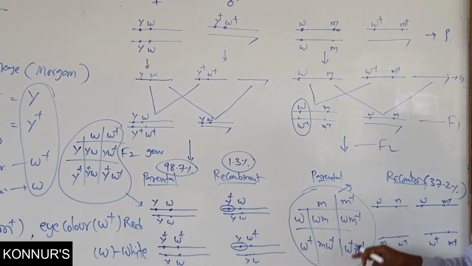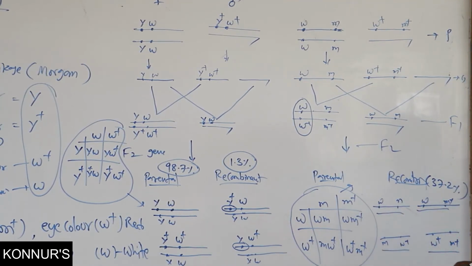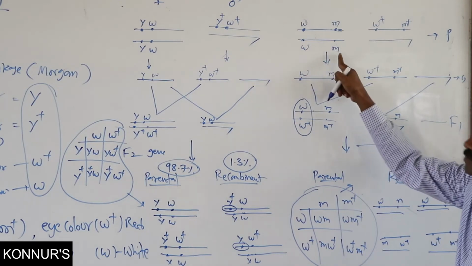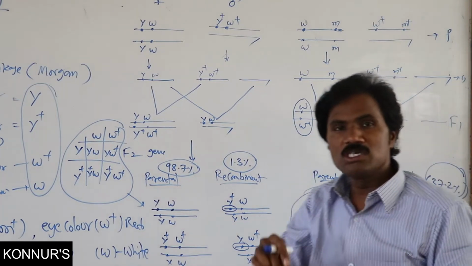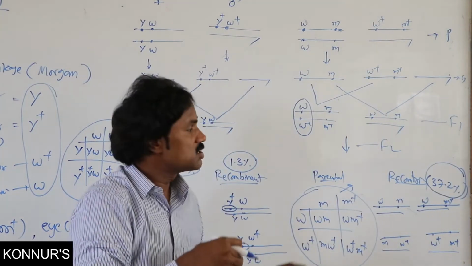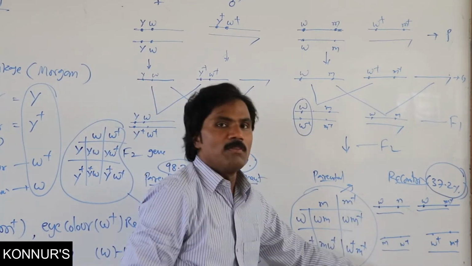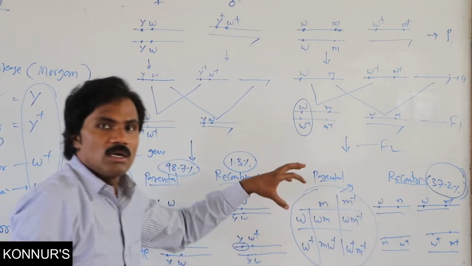These are the possible gametes. Then cross with the female. The females are all related to the normal one, that is, white-eyed as well as miniature wing. In this, the recombinant 37.2 percentage is because of distance, since the genes are located far apart on the chromosome. Similarly related to male also, instead of X chromosome you write Y. That is a male. So it is recombinant.